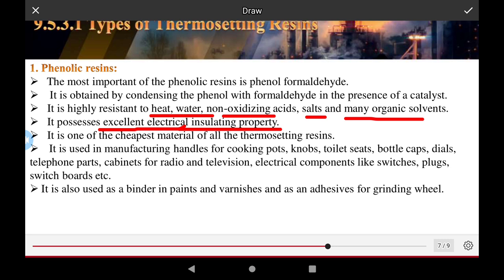It is one of the cheapest of all the thermosetting resins.